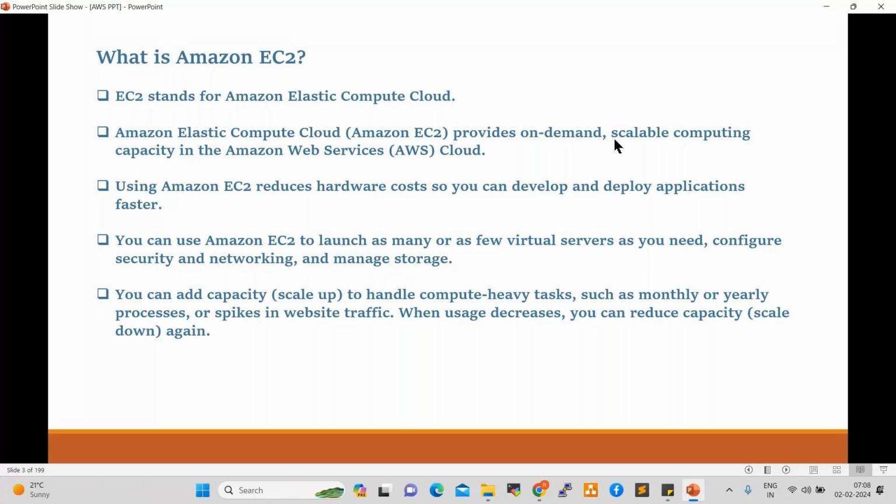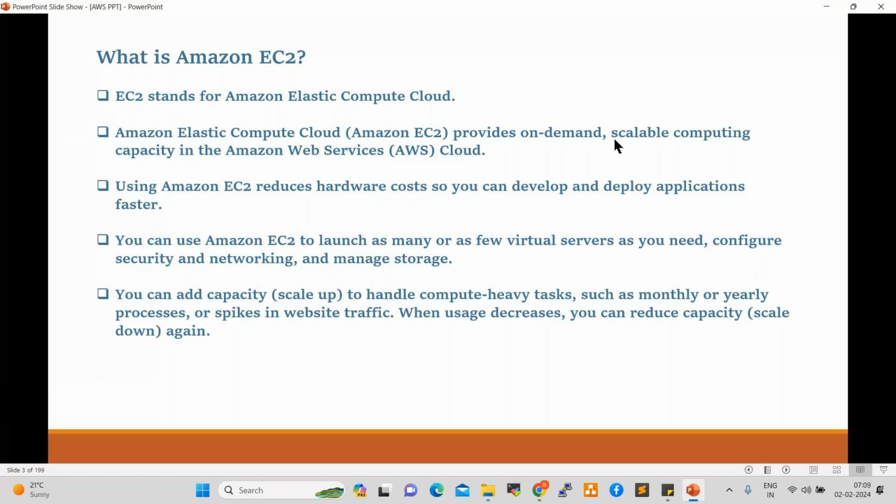For example, if you spend $100 for a physical environment, when we use the cloud environment, we can spend only $25. One third of the cost will be saved.